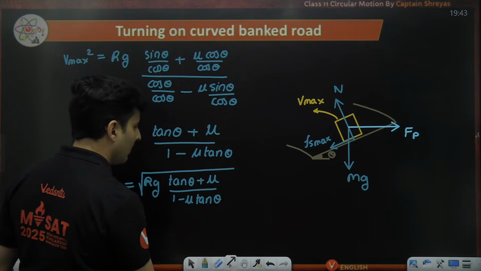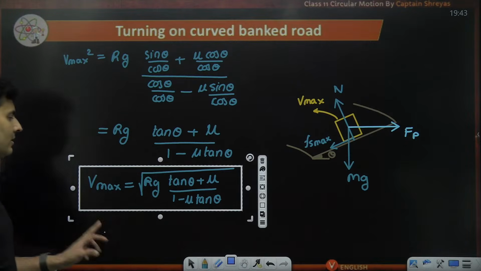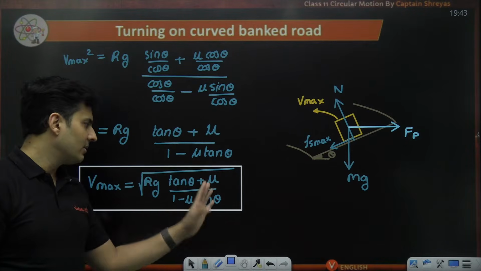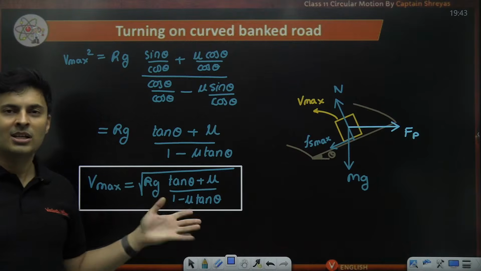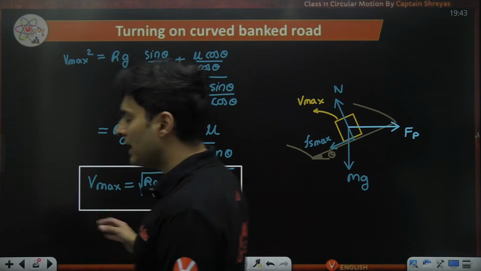This is a much better looking formula. So better to remember this than anything else. What kind of questions will you get? Theta is given, mu is given, g is given, R is given, find V max. It's a very easy type of question. Okay, so this is a derivation for it.